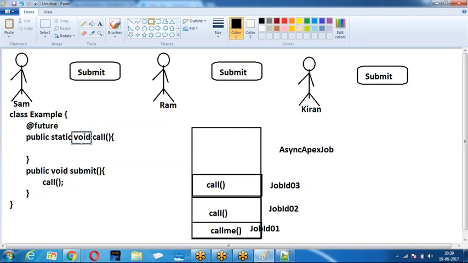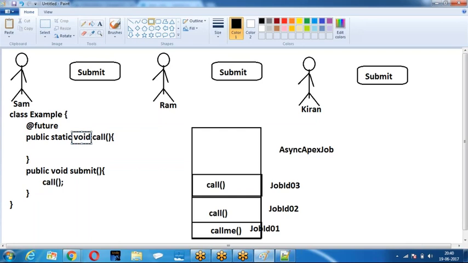But when Sham called, am I giving the job ID? I am not giving the job ID. Why? Because the return type of the future method is void. So whoever is calling the future method, I am not going to return the job ID. If you return the job ID, it is easy to find out the status. But the future method is not going to return any job ID, because the return type is void. Still, if you want to find out the status, go to AsyncApexJob, write your own custom logic and find out.